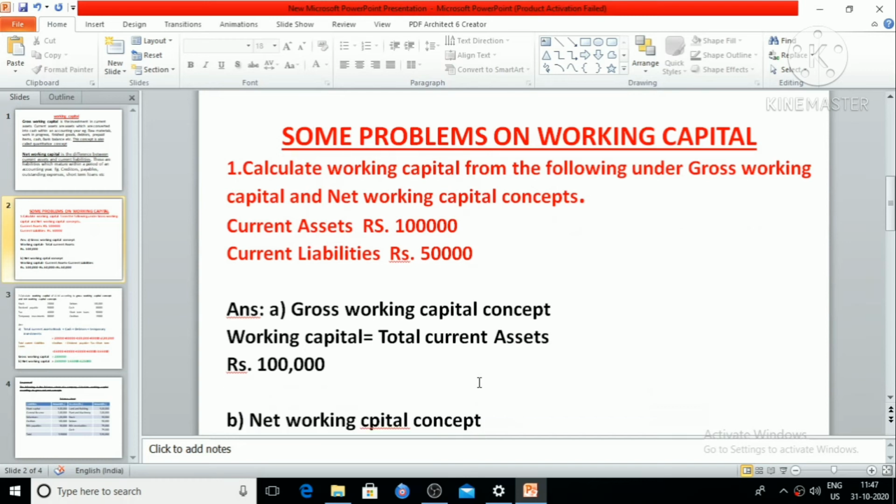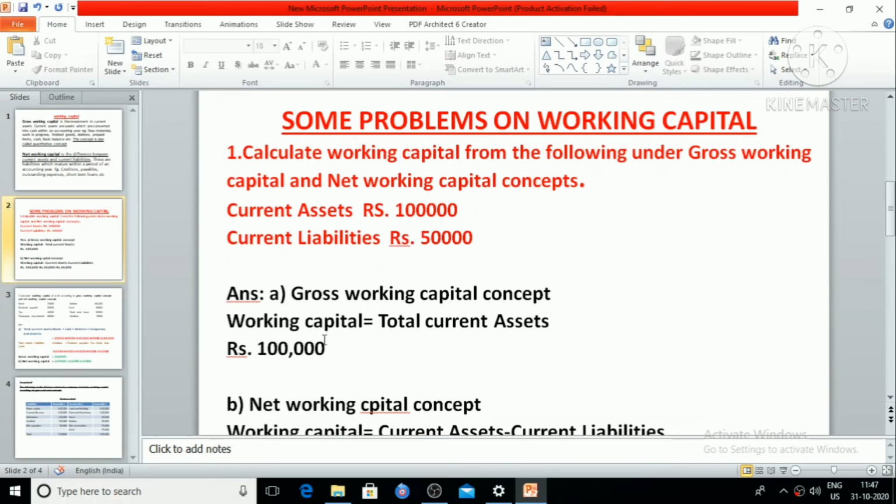Now we may go to some problems on working capital. First one you can see here: calculate working capital from the following under gross working capital and net working capital concepts. We are given current assets rupees 1 lakh. We are also given current liabilities rupees 50,000. So the answer would be, gross working capital concept means total of current assets.